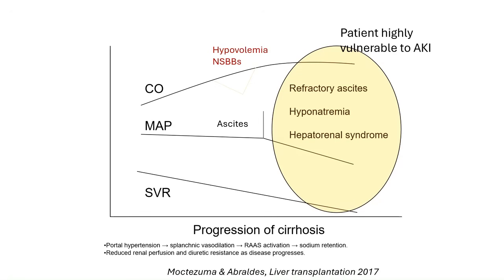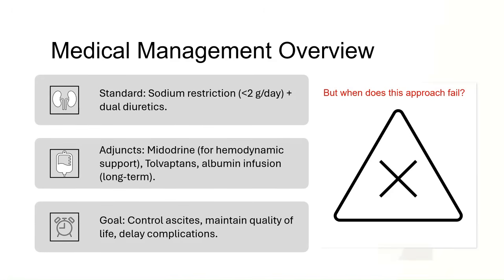What does this mean for us as clinicians? It underscores that once a patient reaches this cluster of complications, refractory ascites, hyponatremia, and hepatorenal syndrome, their hemodynamic reserve is so compromised that continuing with diuretics or other medical therapies alone is often futile and sometimes harmful. This is the point where we must pivot to alternative strategies like TIPS, transplantation, or palliative care, which we'll explore next.